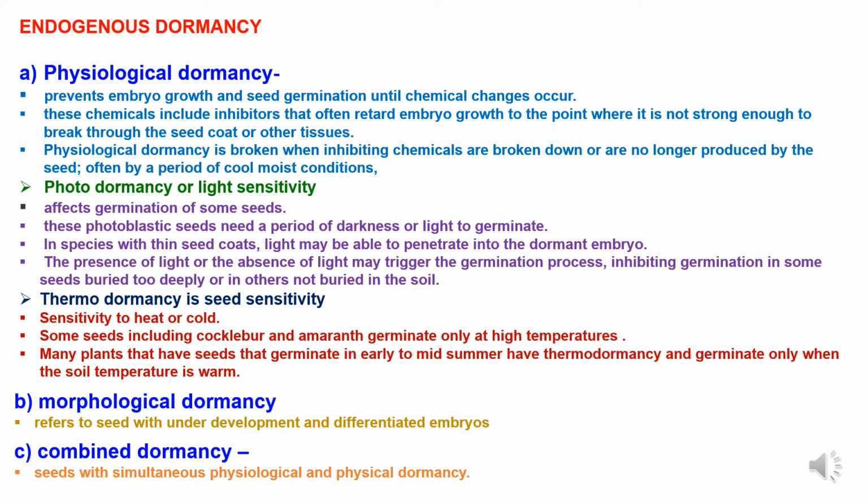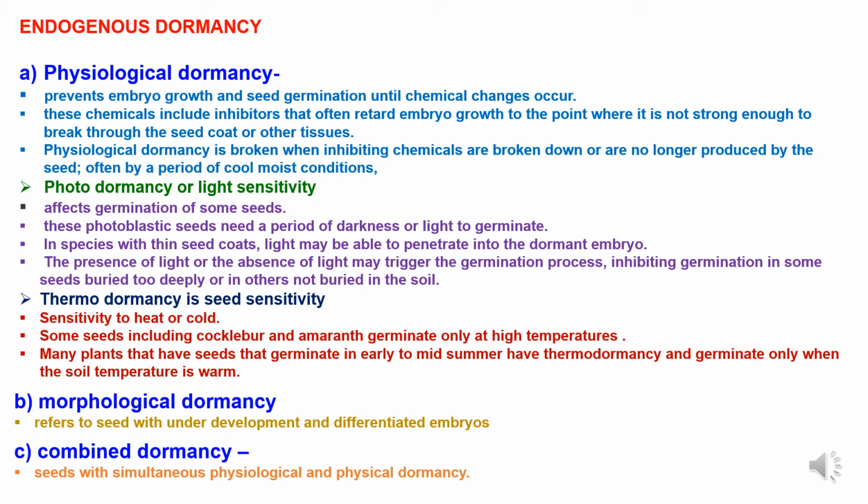Second one is endogenous dormancy, which is again classified in three categories. First one is physiological dormancy, second is morphological dormancy, and third, combined dormancy. Physiological dormancy prevents embryo growth and seed germination until chemical changes occur.